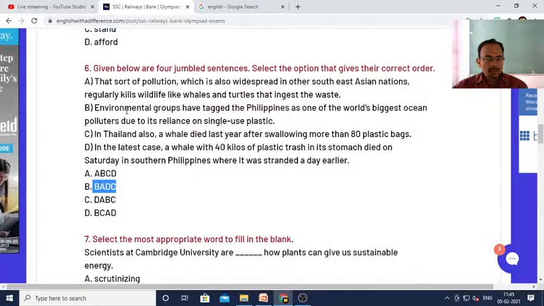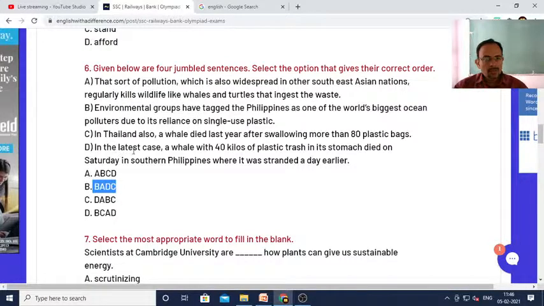Environmental groups have tagged the Philippines as one of the world's biggest ocean polluters due to its reliance on single-use plastic. Then the sort of pollution, which is also widespread, kills wildlife like turtles that ingest the waste.